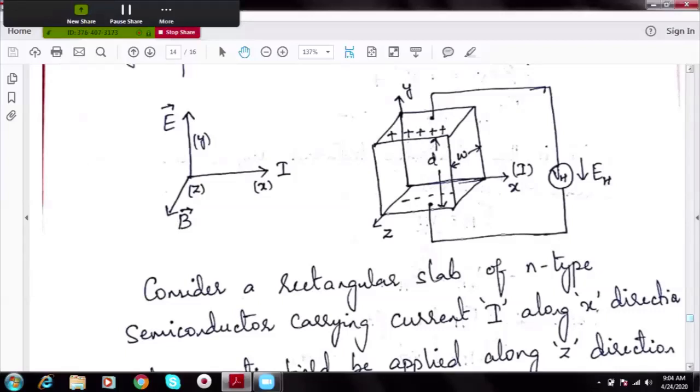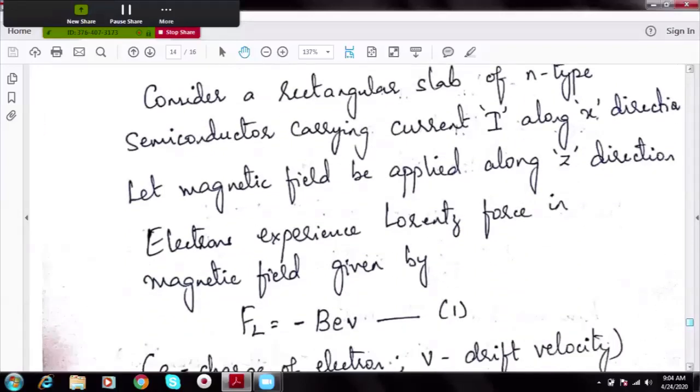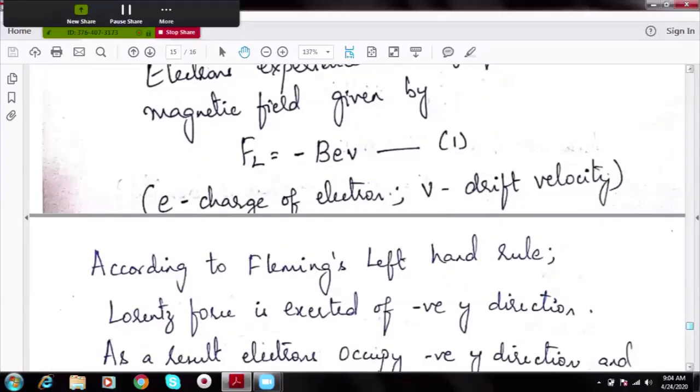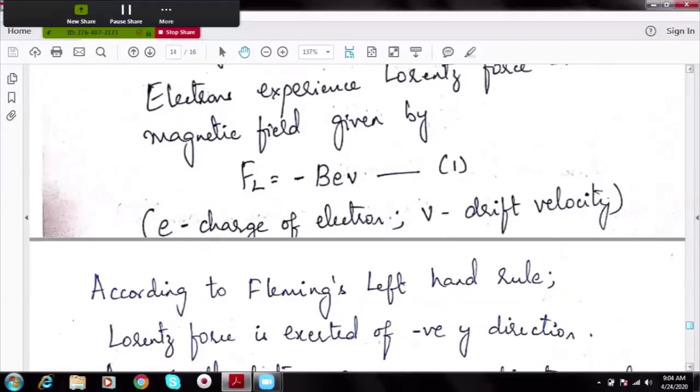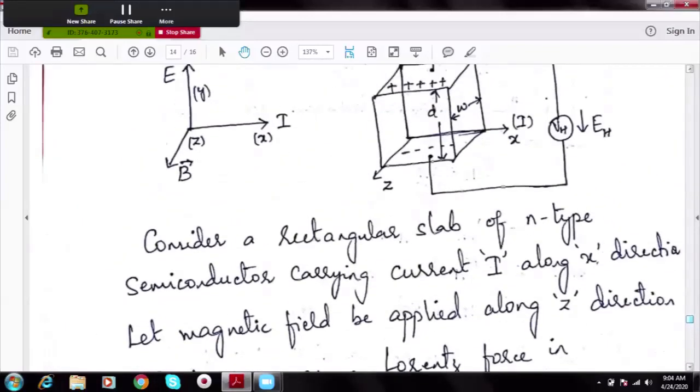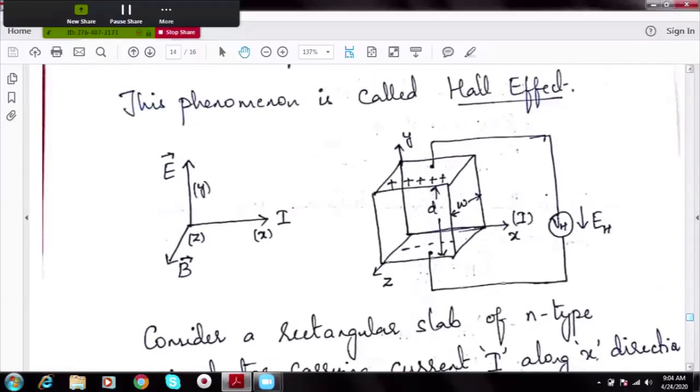And now Fleming's left-hand rule comes into picture. Fleming's left-hand rule is applicable when current and magnetic field are perpendicular to each other. Let us apply Fleming's left-hand rule to this diagram. Hold your first three fingers mutually perpendicular to each other, where the forefinger indicates the current and thumb indicates the magnetic field. The middle finger indicates the direction of electric field produced.